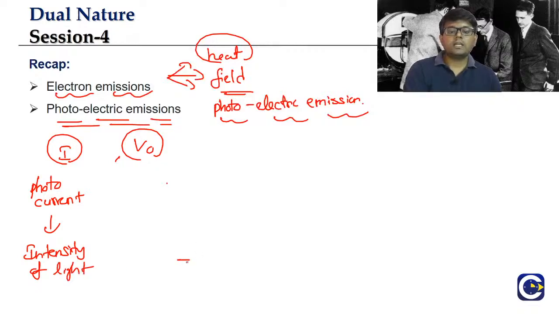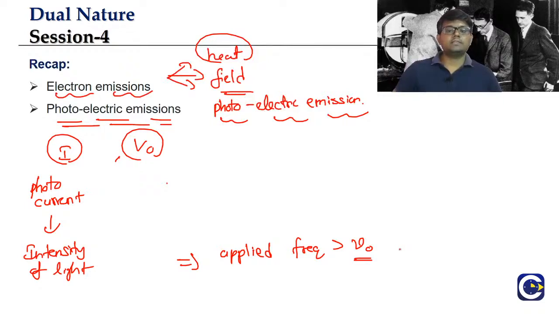And the photoelectric emission happens only when the applied frequency is more than some threshold value. Only when the frequency of the radiation used is more than this threshold value does photoelectric emission happen. And the stopping potential represents what? Kmax. Stopping potential represents the maximum kinetic energy with which the electrons will come out.